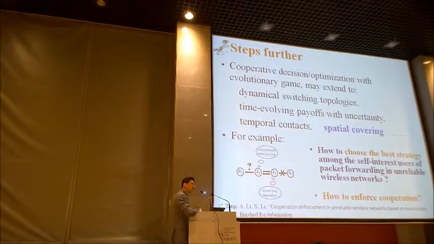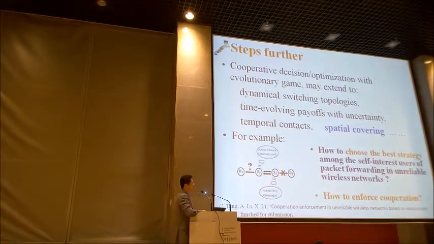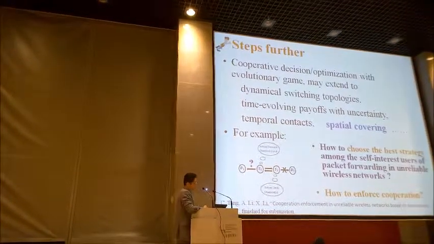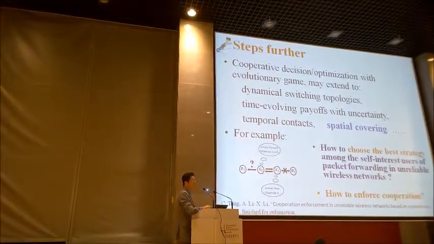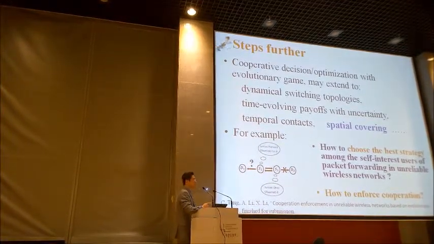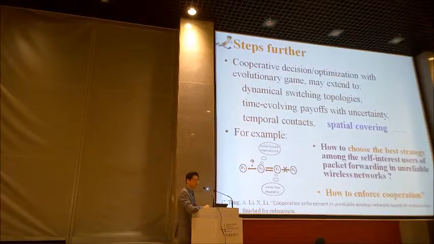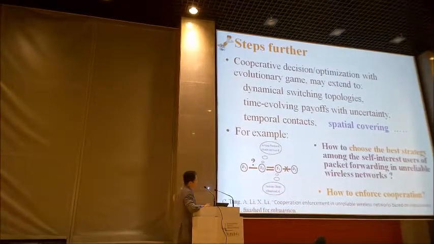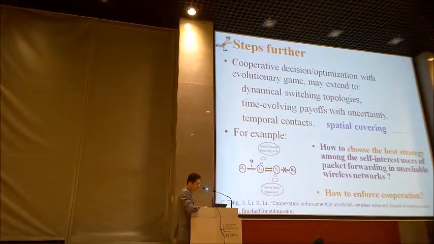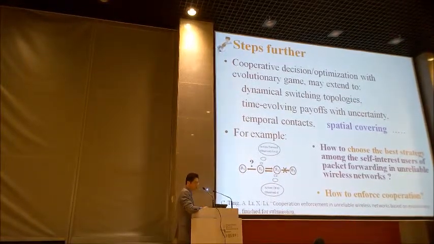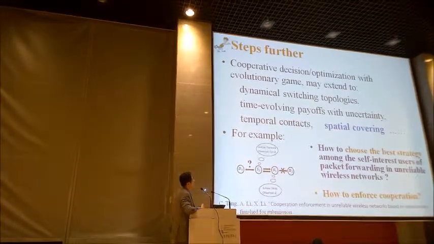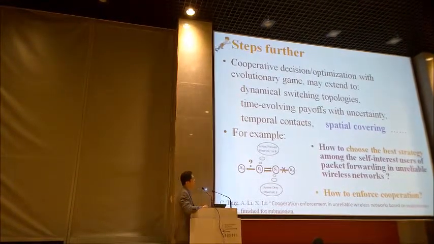We can still use cooperation with the evolutionary game to find new decisions or optimizations with all players, but they arrive at the decisions by themselves, not from the top, but from the bottom. Here we can extend our work from the static structure and the dynamic structure to switching structure, and also time-varying payoff with uncertainty and temporal contents, and even the spatial cover.